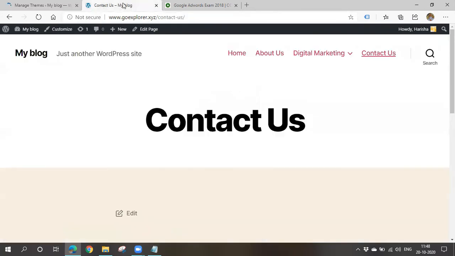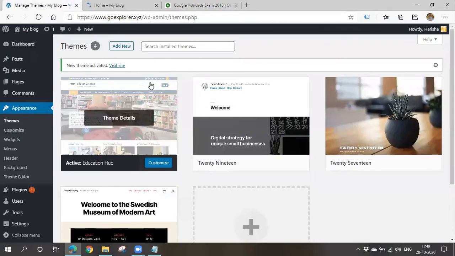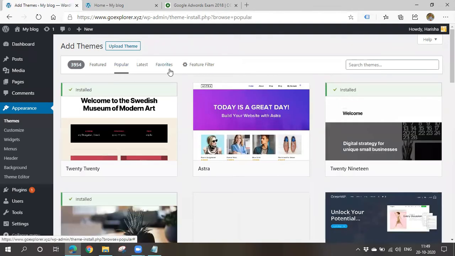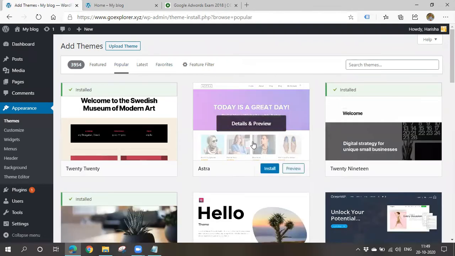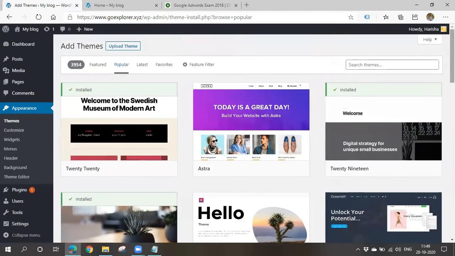Now we can go to your website. You can refresh once. Like this, your theme will get applied here. If you don't like any of these themes, there are numerous themes like popular, latest, favorites. There are more than 10,000 free themes available here. If you don't like any of these, you can also go for buying a theme. Those are known as premium themes.